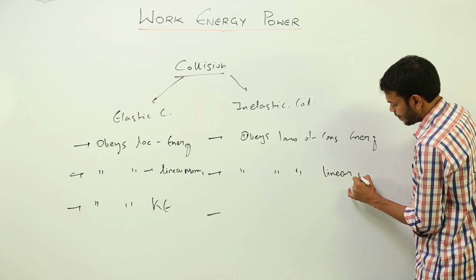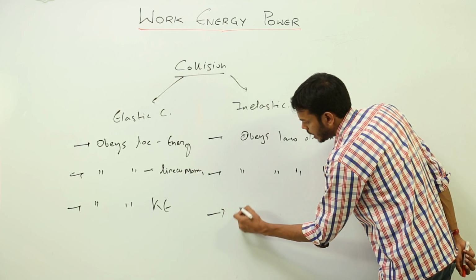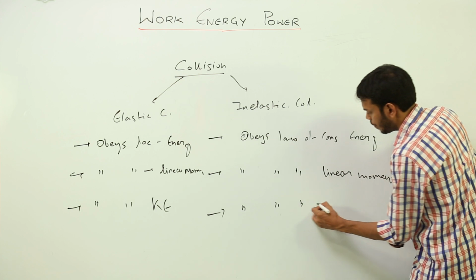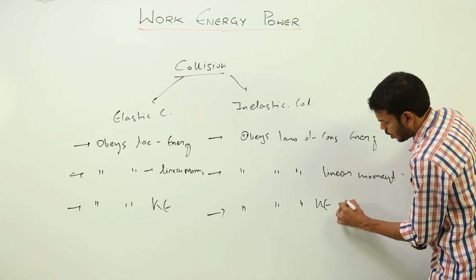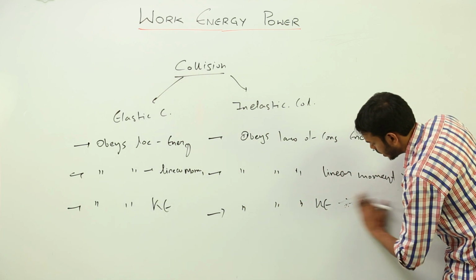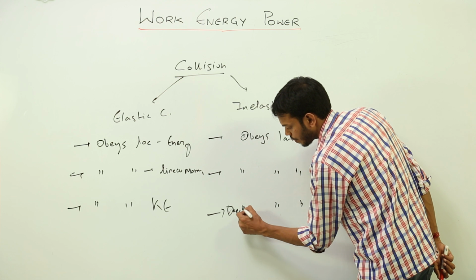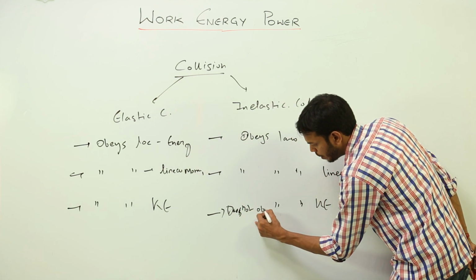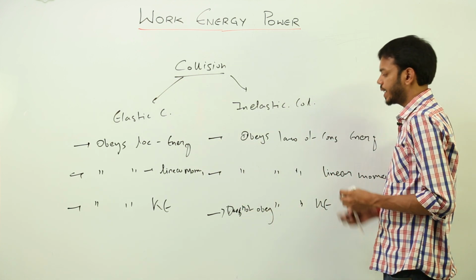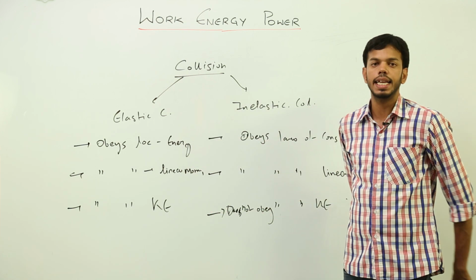But the law of conservation of kinetic energy is not followed, so it does not obey the law of conservation of kinetic energy. So these are the three main points of elastic and inelastic collision.